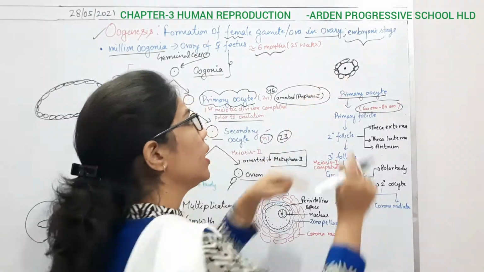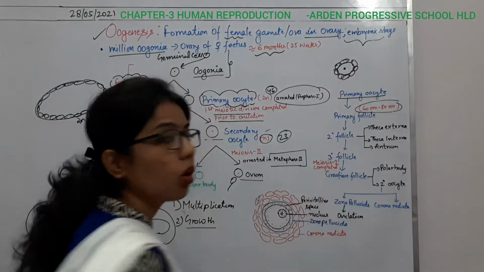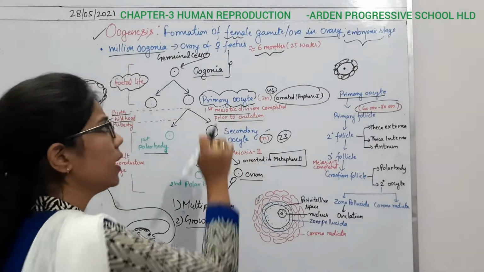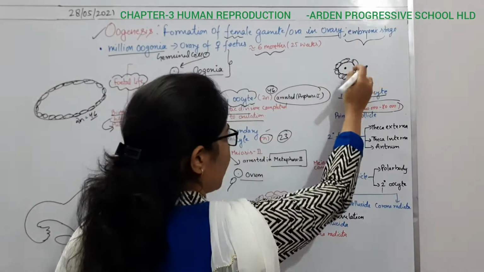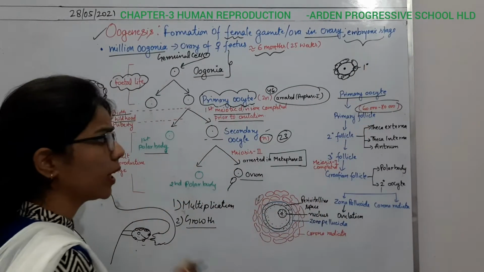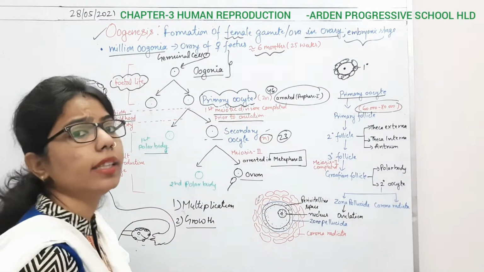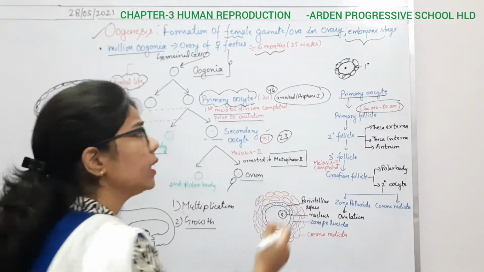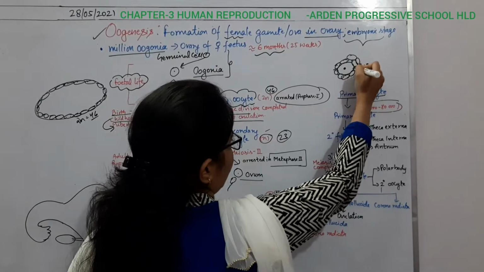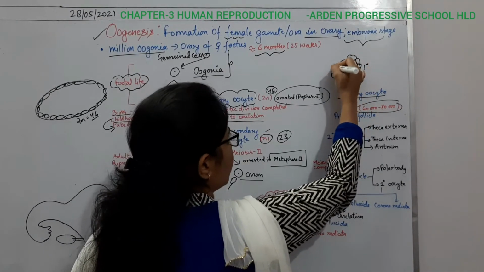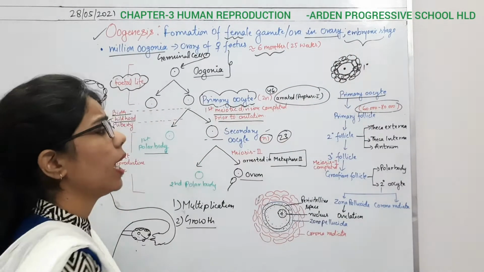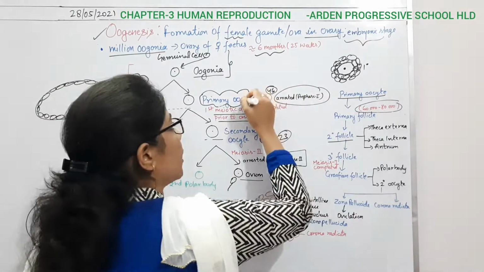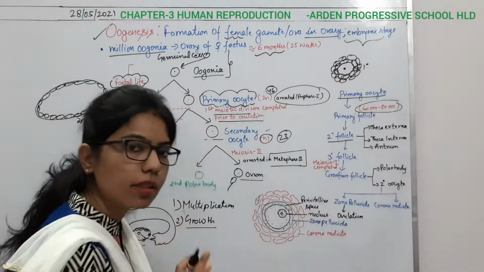So initially the cells which surround it, what will you call it? Primary follicle. So initially this primary oocyte is surrounded by the primary follicle. And here again there will be some division, some maturation, and due to that there will be another layer of the follicular cells. What will you call it? Secondary follicle. Still the primary oocyte is present inside this follicle.